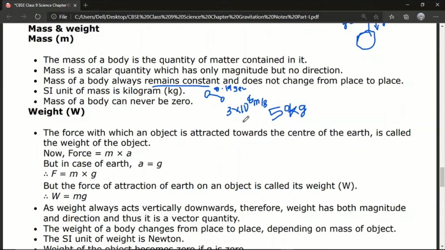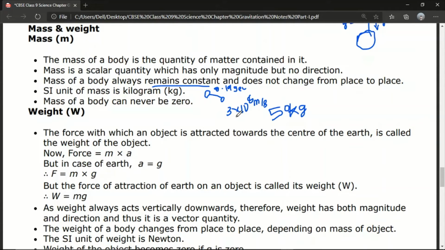Whenever an object is traveling above the speed of light, its mass will change. Mass will not change as long as the object is traveling at less than the speed of light. If it goes at a speed much greater than the speed of light, its mass will change; otherwise its mass will always remain constant. So that is also one of the important points.